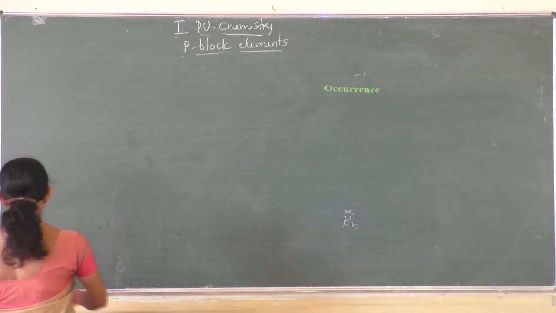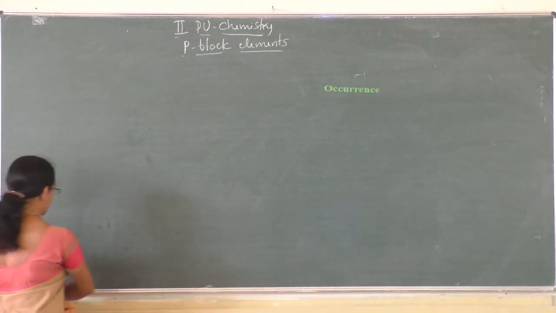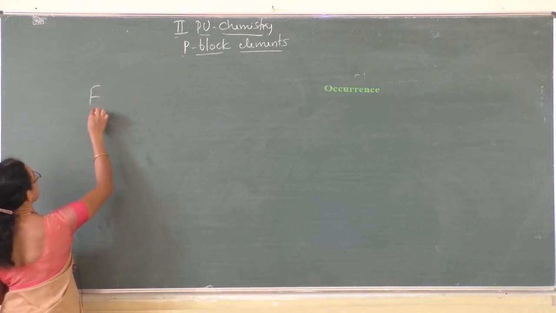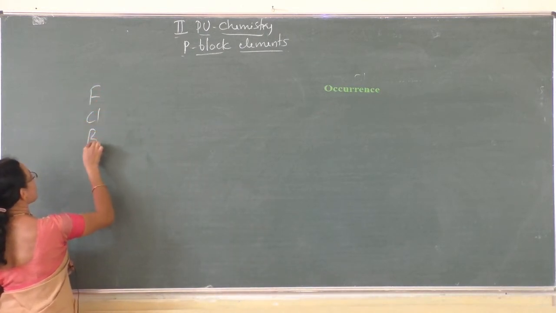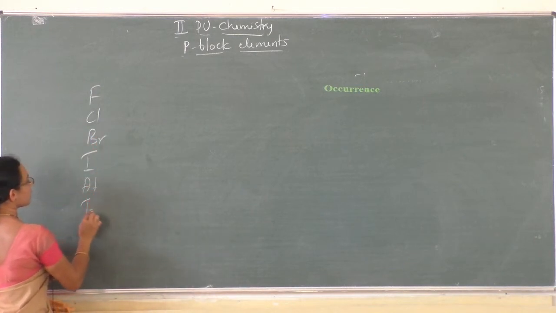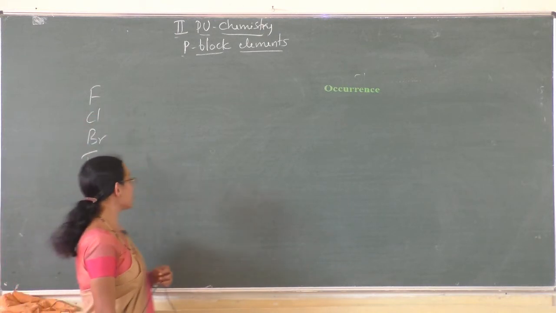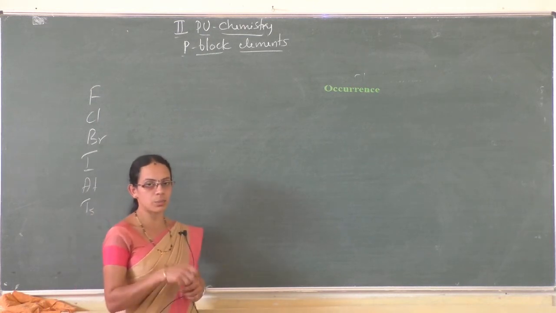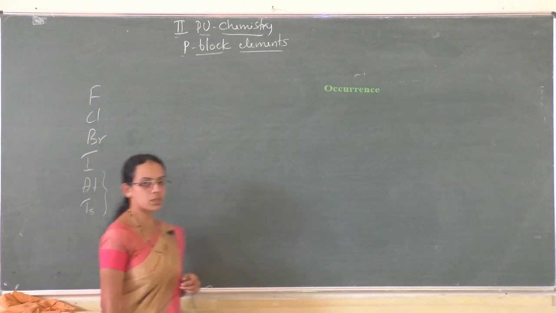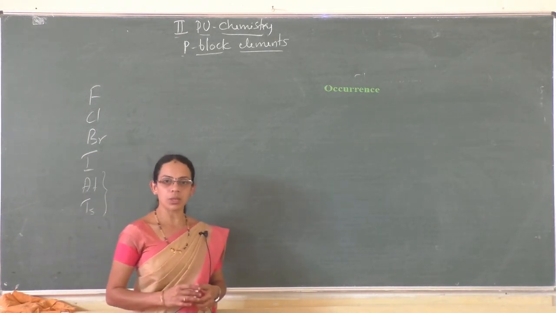Okay, next we will discuss the occurrence of group 17 elements. The elements are fluorine, chlorine, bromine, iodine, astatine and tennessine. Here fluorine and chlorine are very abundant in nature, whereas bromine and iodine are less abundant. We will not discuss the chemistry of tennessine and astatine because of their low abundance, and also they are radioactive.